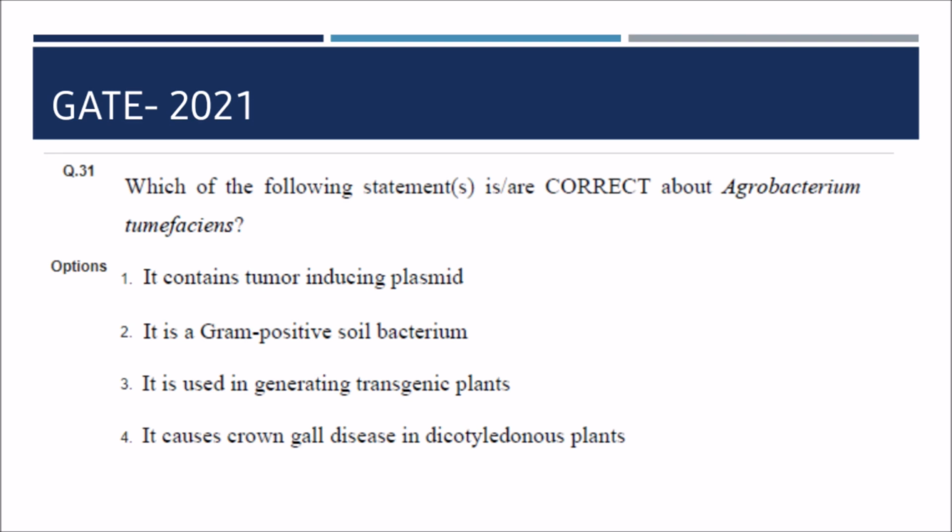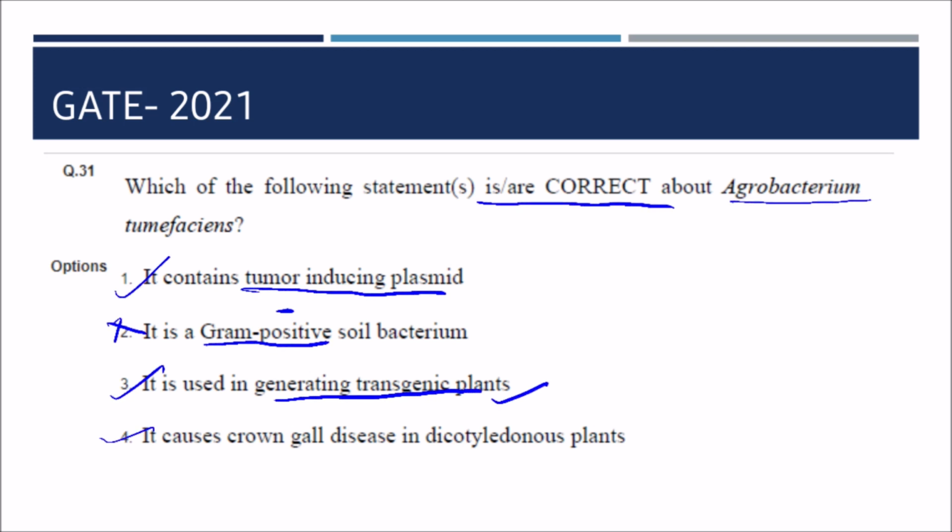Next question is, which of the following statements is or are correct about Agrobacterium tumefaciens? Option 1 is correct, it contains a tumor-inducing plasmid. Option 2 is incorrect because it is a gram-negative soil bacterium. Option 3 is correct, it can be used for generation of transgenic plants, and it causes crown gall disease. So your correct answer could be 1, 3 and 4.